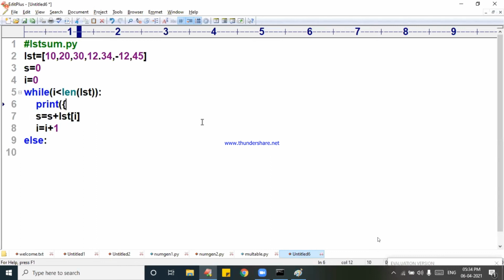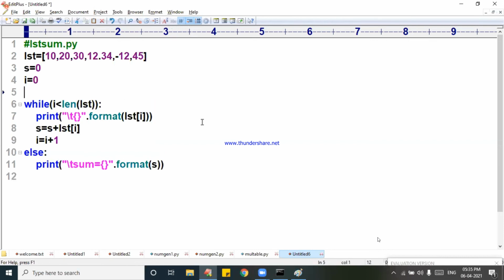Print with a tab, the element using dot format of LST of I, plus adding also. In the else part, I am printing: sum is equal to, dot format of S.